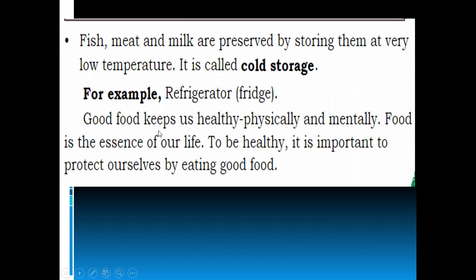And good food keeps us healthy physically and mentally. So food is the essence of our life. To be healthy, it is important to protect ourselves by eating good food. So we should have good food in our diet. We should not eat ready-made food because it contains a lot of chemicals and it will spoil our health. So to be healthy, it's important to protect ourselves by eating good food.